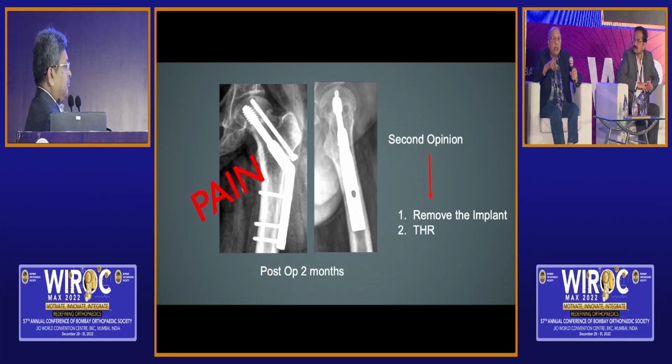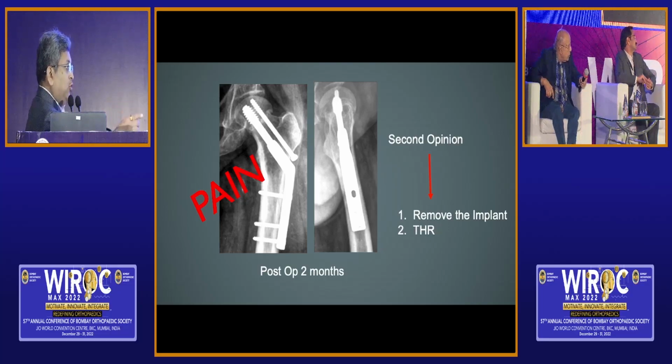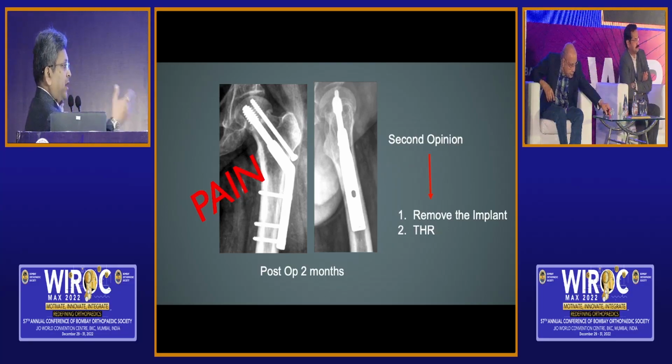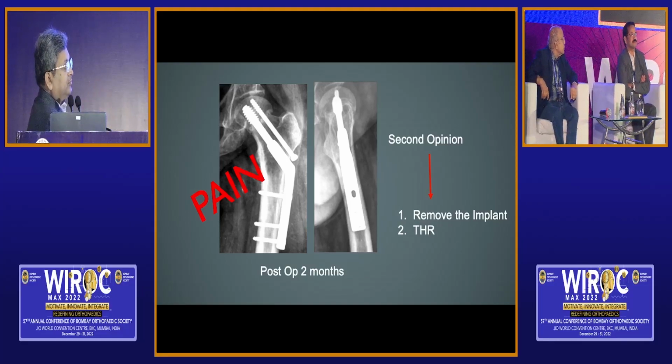You combine the DHS with denosumab and injection teriparatide and prevent sliding and shearing force. Samarth, patient has come now to you fresh, operated by me, and he has come to you now for pain. What will you do?